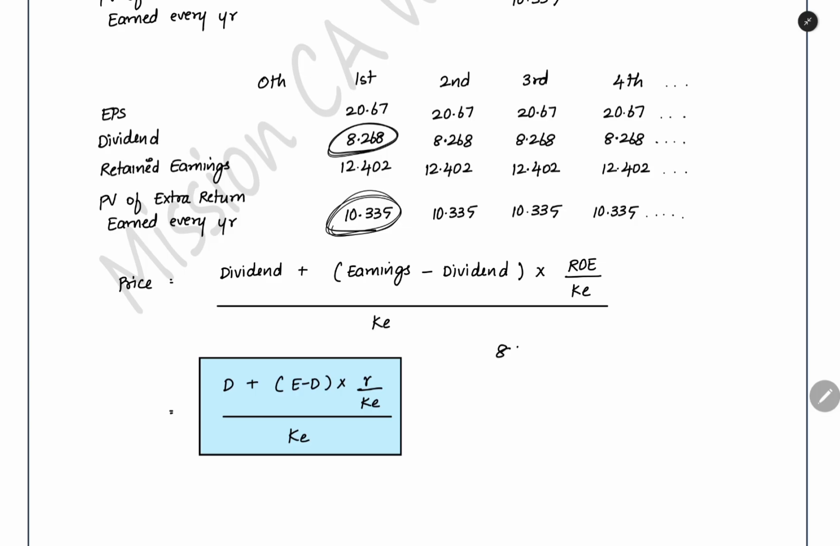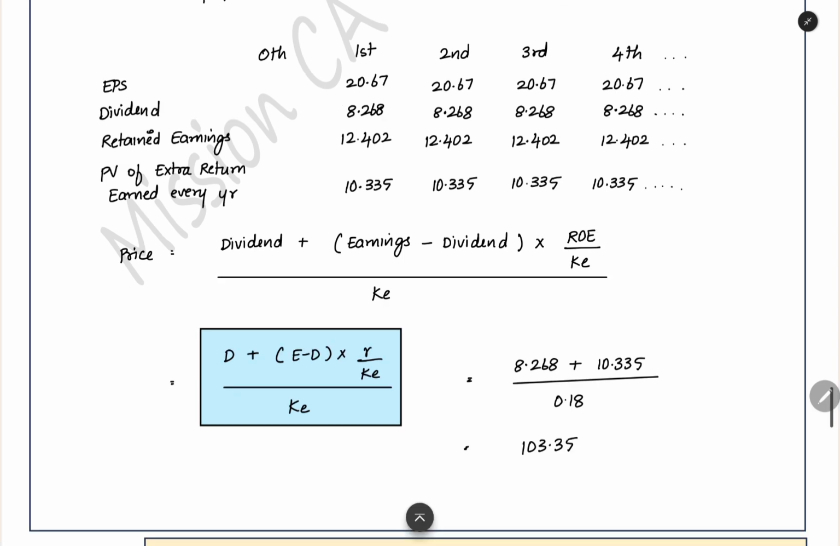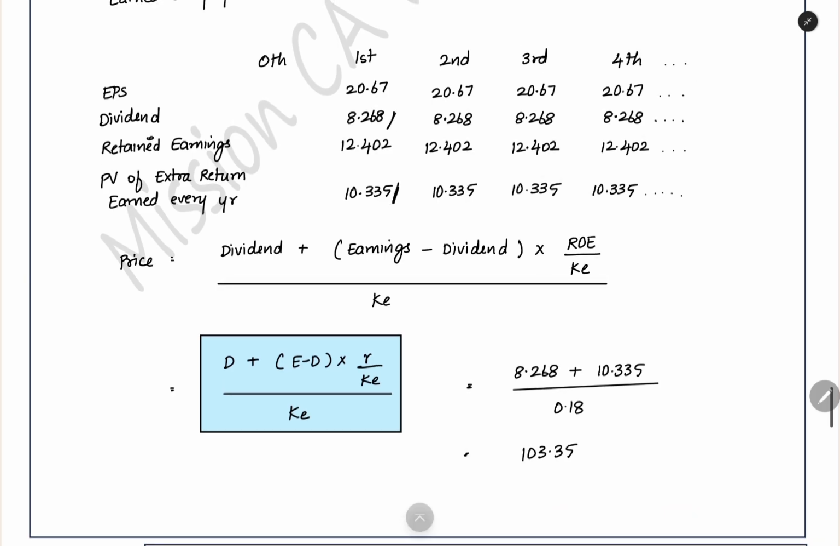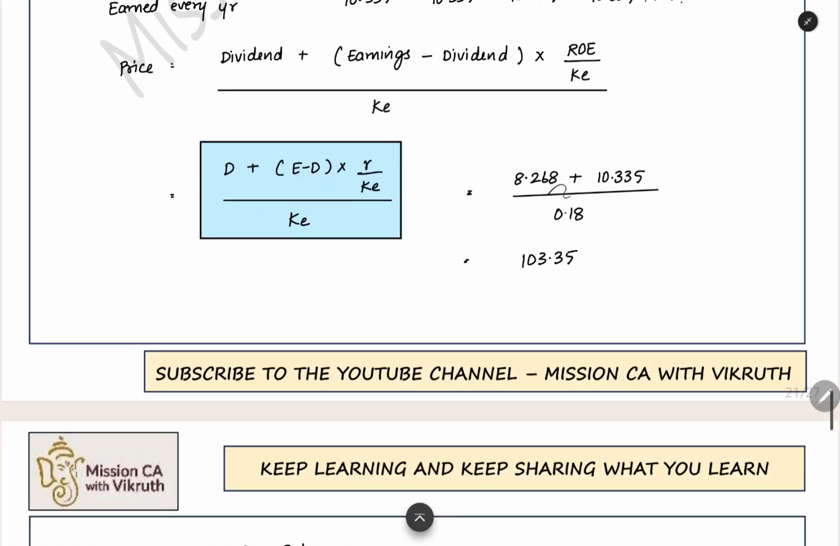So 8.268 plus 10.335. This is the cash flow which you are getting every year constantly. This you have to discount using cost of capital 0.18. So when you do this, you will get the price. Now you can see the answer. We are discounting the dividend every year, what you are getting, 8.26, right? And then this extra return, these two cash flows you are discounting. Every year you will get this. You are dividing it by the cost of capital, so you are bringing it to present value. The price is coming to 103.35.